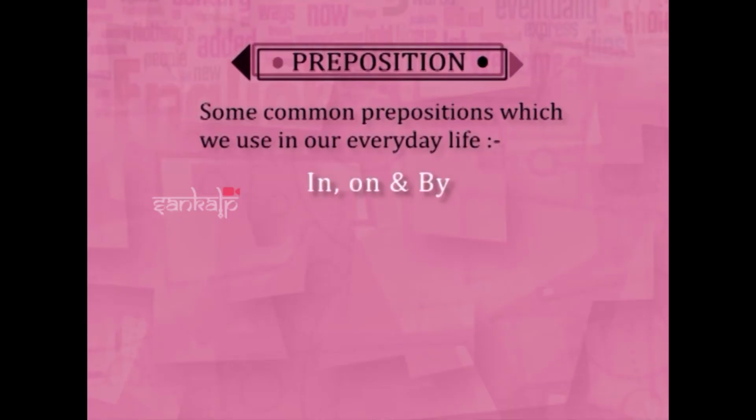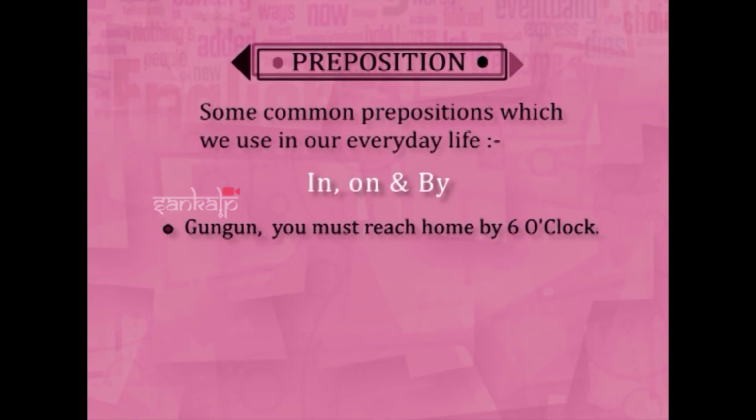And by indicates something must reach by 10 o'clock, by sunset, by 6 o'clock. That means not later than. Like a student has gone to school or college or somewhere. Mother says, suppose the name of the student is Gungun, Mother says, Gungun, you must reach home by 6 o'clock. That means what? May come before 6 o'clock, but not later than 6 o'clock.